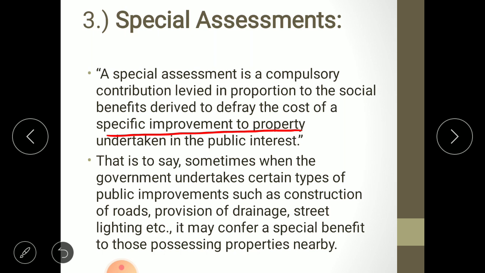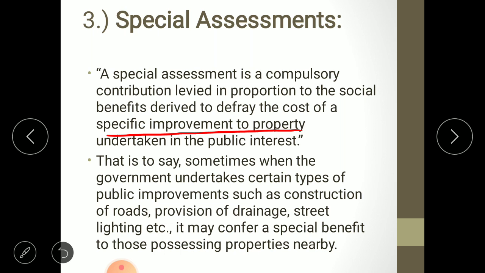So why have the prices of these flats increased? Because the government has provided certain facilities to this area, that is road facility, electricity facility, and a drainage facility. So anything by which the prices of private property will increase, for that increase the government will take a charge, and that charge is known as special assessment. Getting it? When your property's price increases just because of some government facility, the charge you are paying is known as a special assessment.